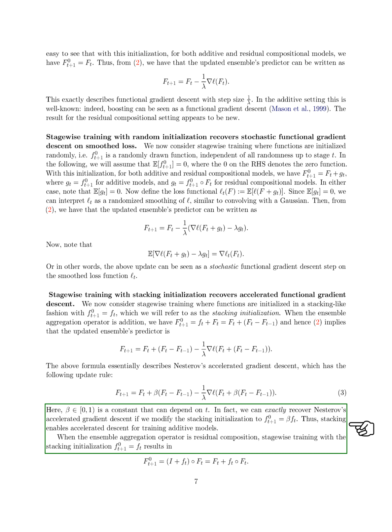By adjusting the stacking initialization to f_{t+1,0} equals beta f_t, we can precisely retrieve Nesterov's accelerated gradient descent, enabling accelerated descent for training additive models. When the ensemble aggregation operator is residual composition, stage-wise training with the stacking initialization f_{t+1,0} equals f_t results in an updated ensemble predictor formula that differs from Nesterov's update rule. The key distinction lies in the replacement of F_t \circ F_{t-1} by F_t \circ F_t.